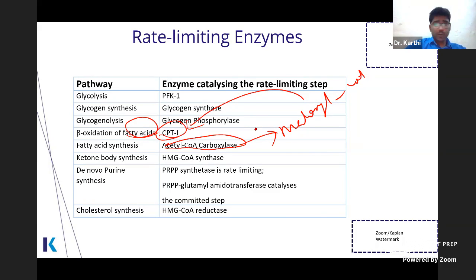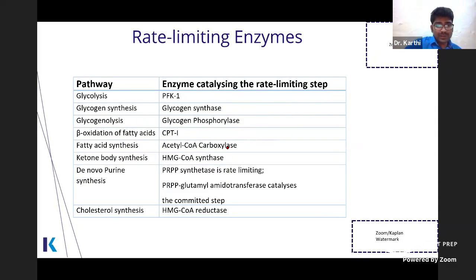Acetyl-CoA carboxylase is in the monomeric form. To be active, it has to be converted into a polymeric form. For this, we require citrate. Citrate favors the polymerization of acetyl-CoA carboxylase. Ketone body synthesis: it is HMG-CoA synthase. Why is it not HMG-CoA lyase? You can read in your books.